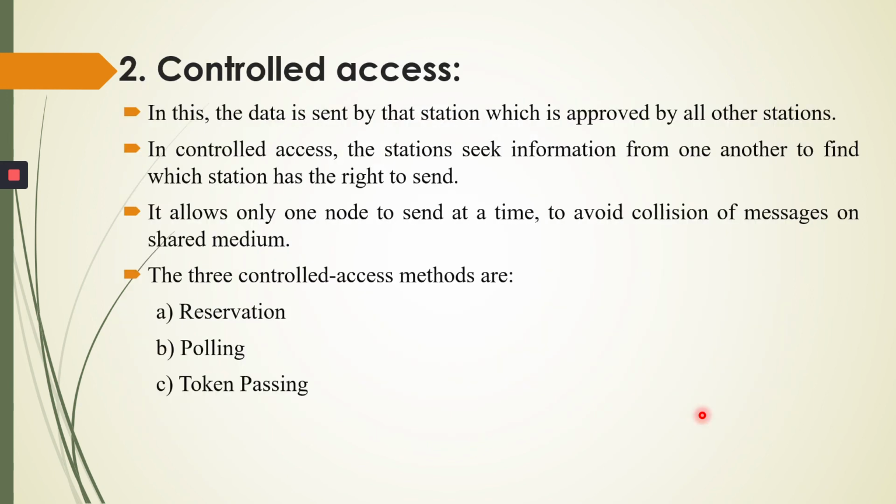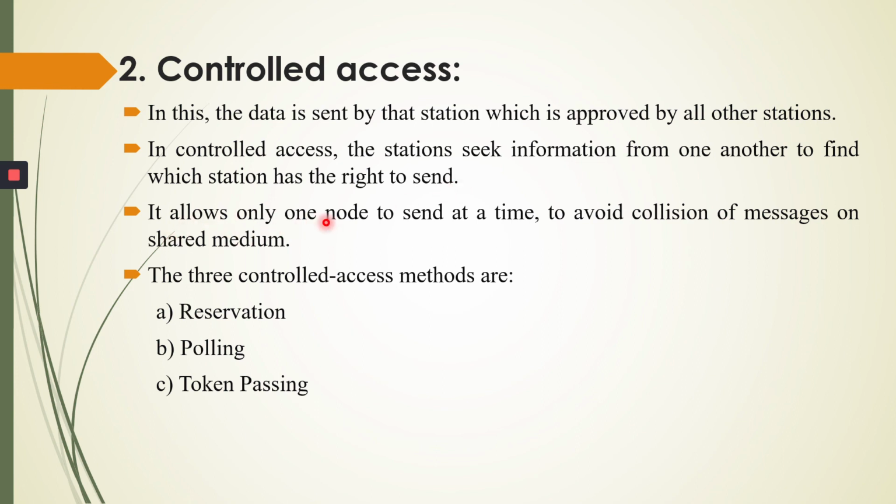In this, the data is sent by the station which is approved by all other stations. Suppose we have 5 stations, then station 1 must be approved by all the remaining 4 stations, and only then can station 1 send the data. In controlled access, the stations seek information from one another to find which station has the right to send.